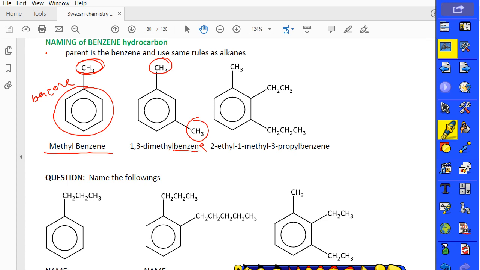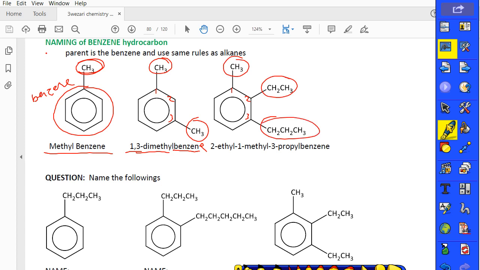But in which carbons do we have the alkyl groups? 1, 2, 3: 1,3-dimethyl benzene. In here also, guys, you can have 1, 2, 3, isn't it? Why? Because you can start from left, up to down. If I start from there, we have a higher number, so you can start from the other place.